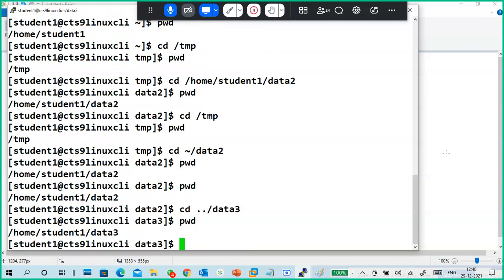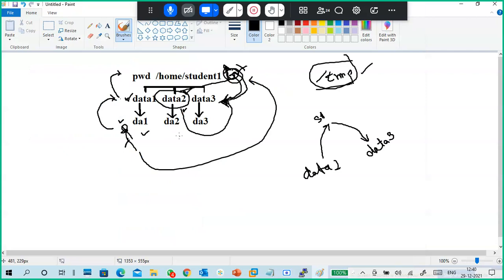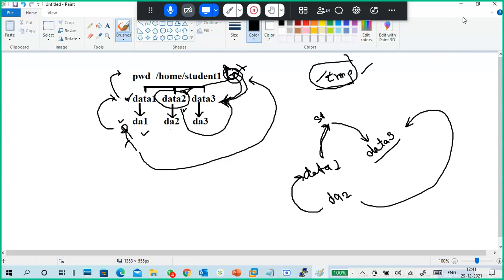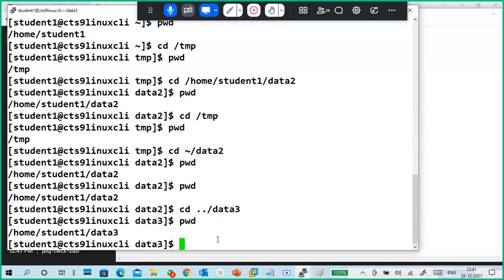Sir, if we are in DA2, then simply we can go to data 3, sir. If you are in DA2, okay, then you can do like this: one step back, then one more step back, means two steps back, then you can switch. This is one option, or you can directly go. How? We can use cd space tilde slash. Yeah, right, exactly.